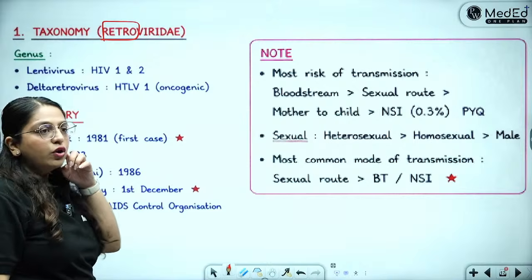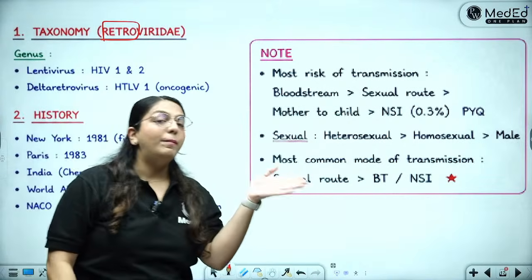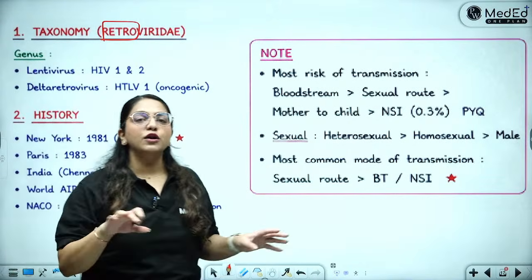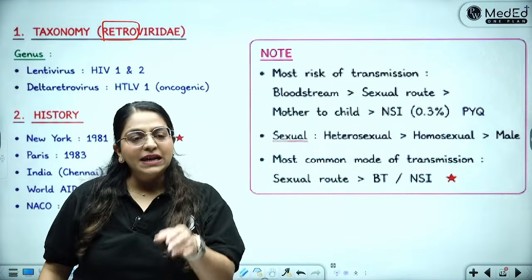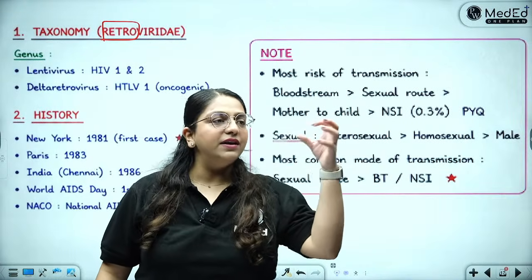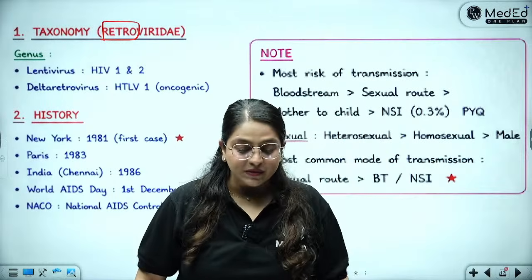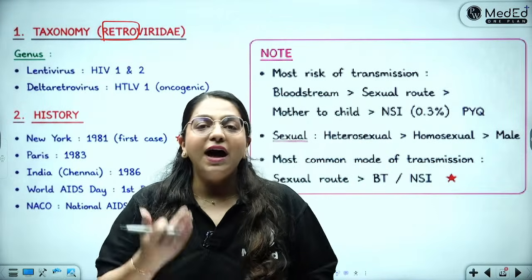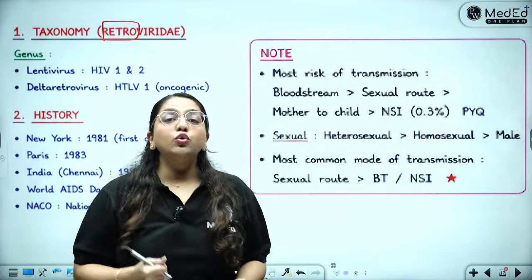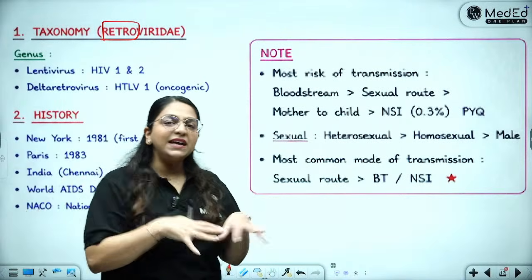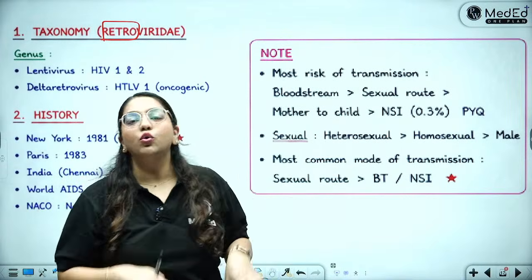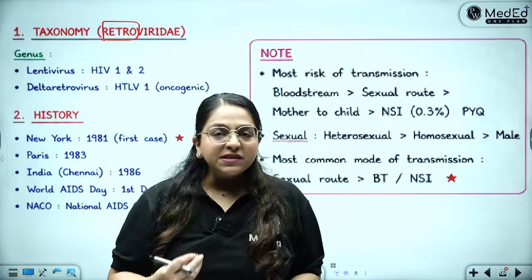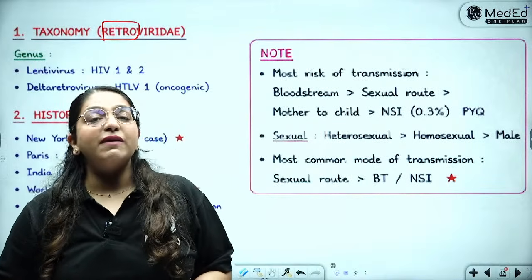Why are they retro? Because in their multiplication, they go back one step. We all know the central dogma of life, that from DNA there is RNA, RNA translates into protein, and that is what happens. But these viruses are RNA viruses, and they want to integrate inside the DNA of the host. Inside the person's cell there is the DNA. What does HIV virus want to do?